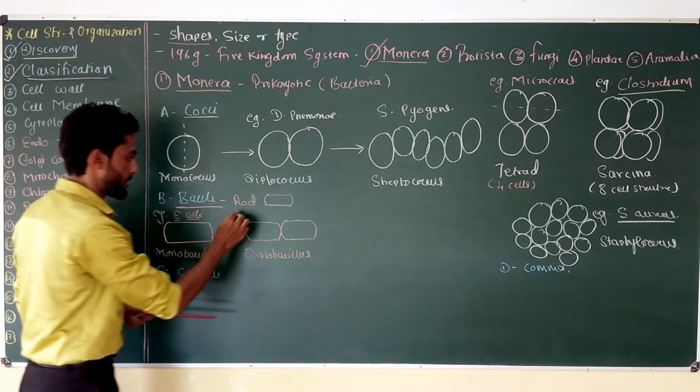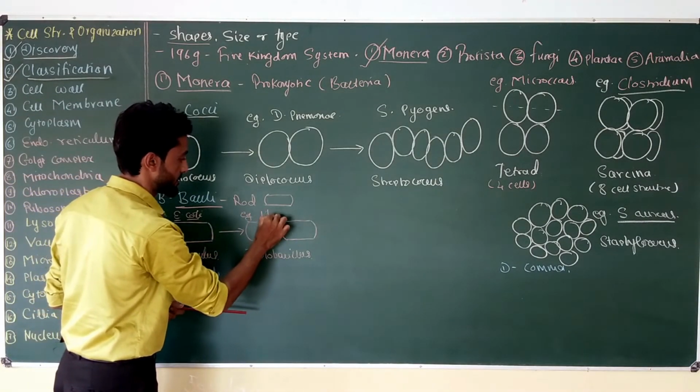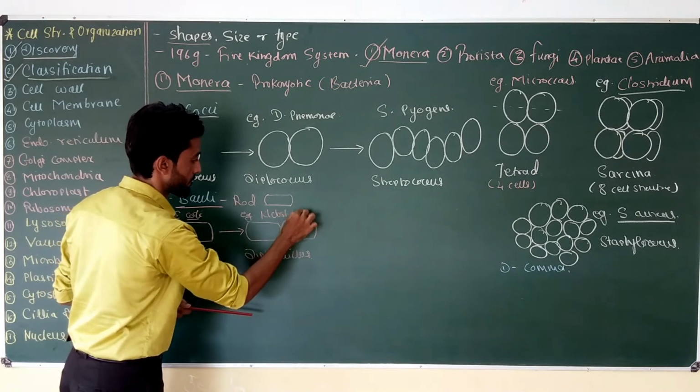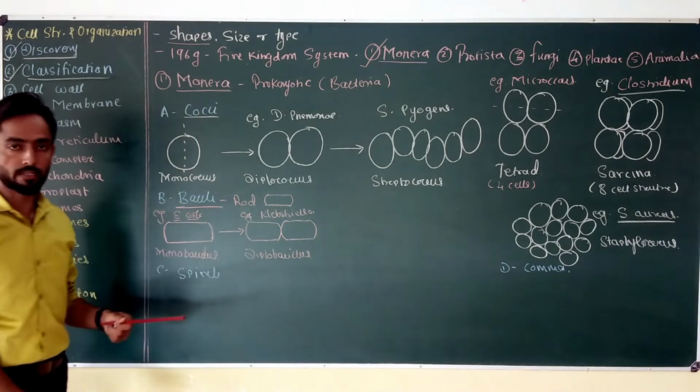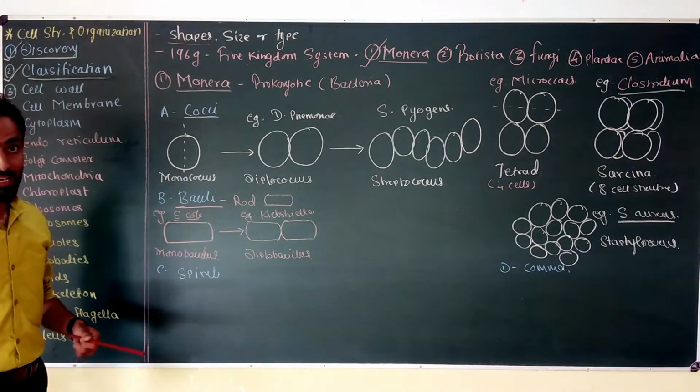An example of Diplobacillus is Klebsiella species. This Klebsiella bacterium shows a Diplobacillus arrangement.